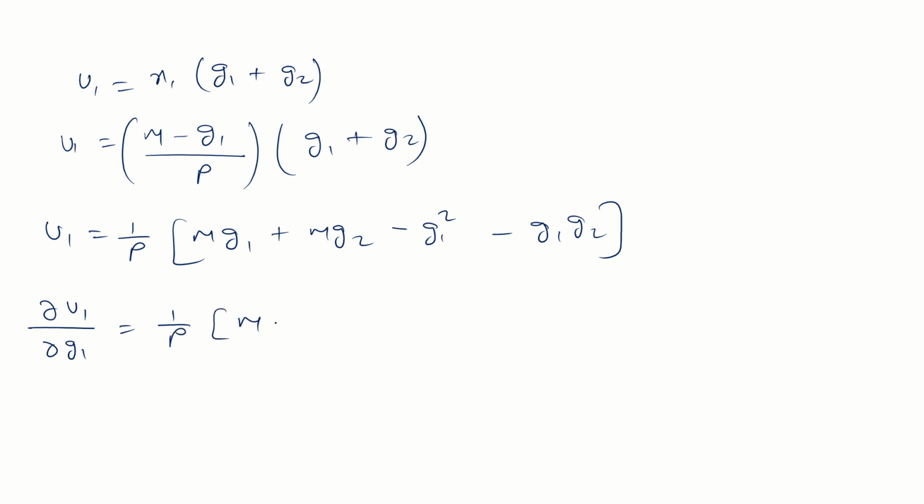M minus 2g1, this term is 0 because we are differentiating with respect to g1, minus g2 is equal to 0. So can I extract here g1? So g1 is equal to what? M minus g2 by 2.